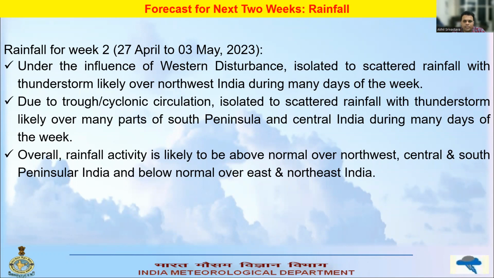Due to trough or cyclone circulation, isolated to scattered rainfall with thunderstorm is likely over many parts of South Peninsular and Central India during many days of the week 2. Overall, if you talk about rainfall activity, it is likely to be above normal over northwest, central, and south peninsular India, and below normal over east and northeast India.